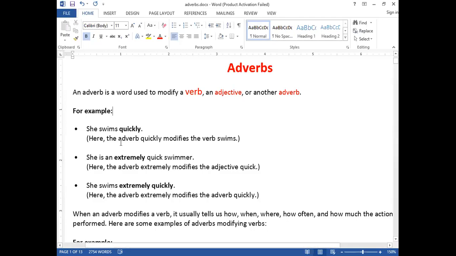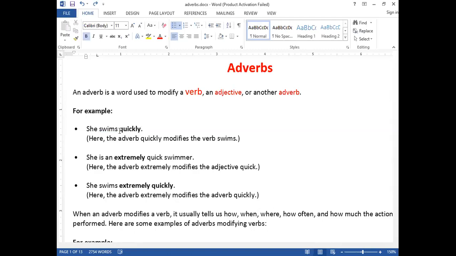For example, the first example, if I say: she swims. Now, if I just remove the extra word, she swims. What is swims in this case? It's a verb. Excellent. Now I want to modify that verb. She swims, and I want to give more information about the verb, how she swims. She swims, for example, quickly.